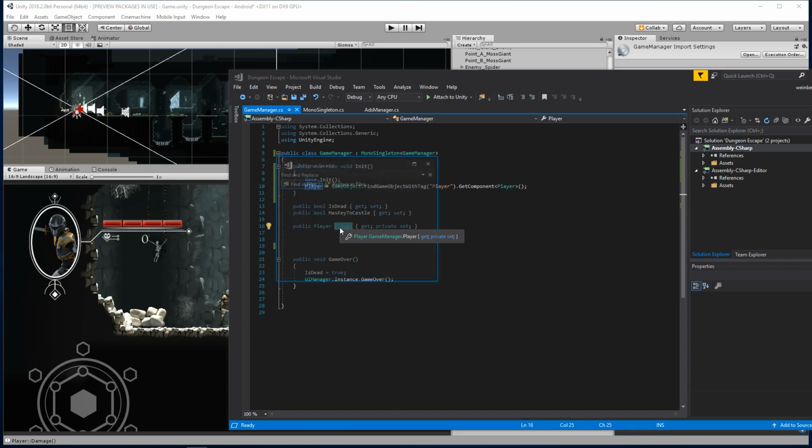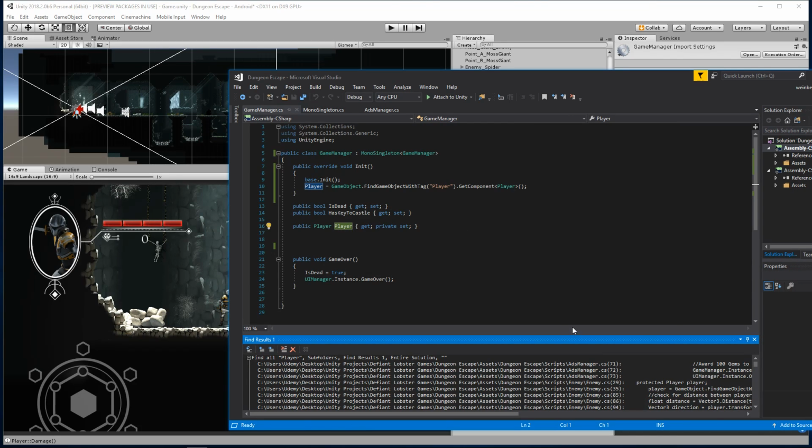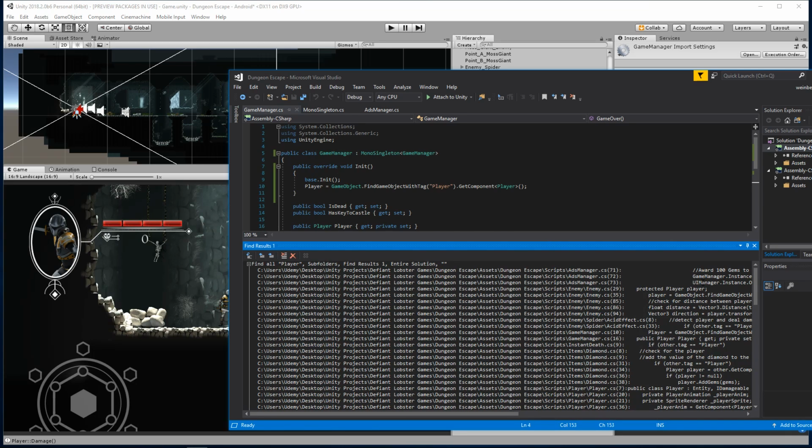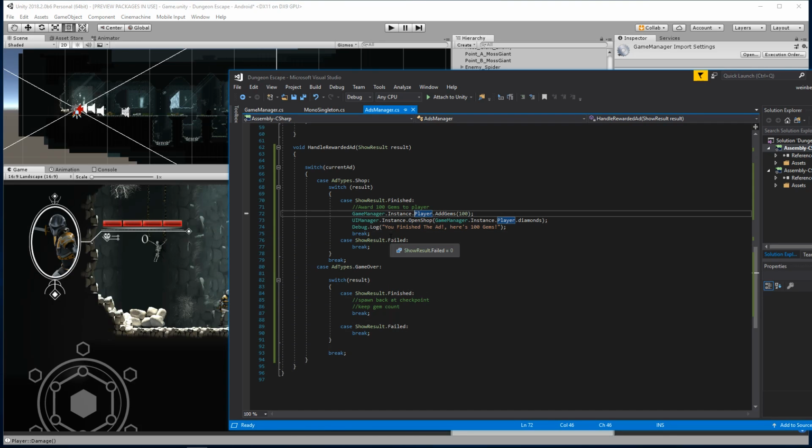So let me do a Control-Shift-F on this and see where we're actually using that. In our ads manager, am I accessing the player? Oh, okay, I am actually. GameManager.Instance.Player. Okay, right. I did that so that I can access the player functionality through the game manager. Okay, that makes sense.